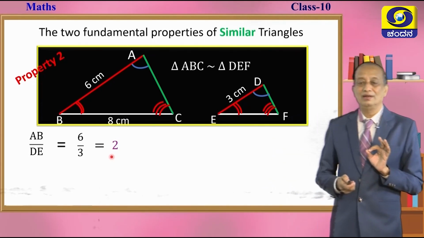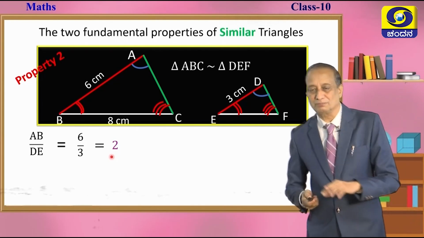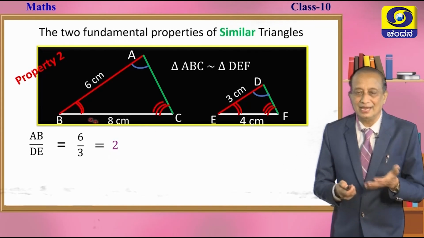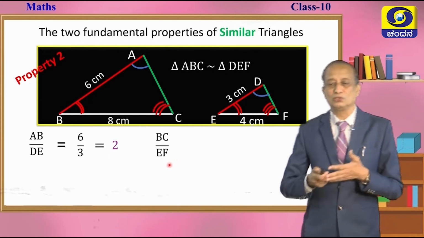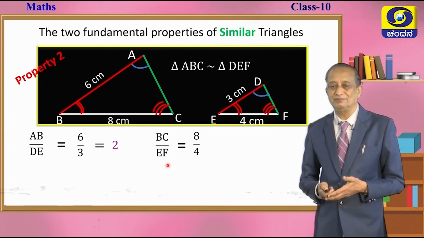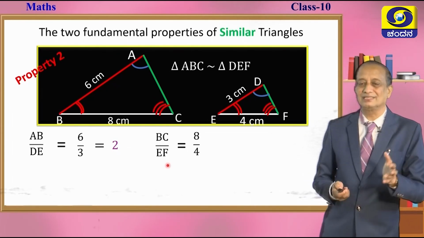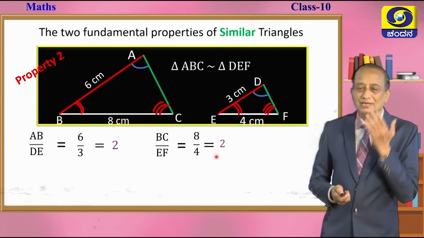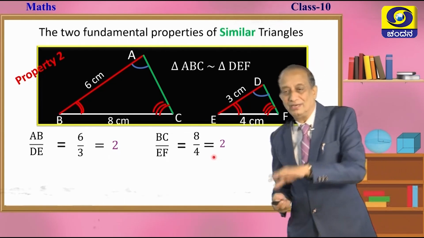Now, let us go to the other pair of corresponding parts, BC and EF, which are the bases here. They happen to be 8 and 4. Take the ratio between BC and EF: 8 centimeters by 4 centimeters, units cancel, 4 ones are 4, 4 twos are 8. Wow! BC is also twice EF.